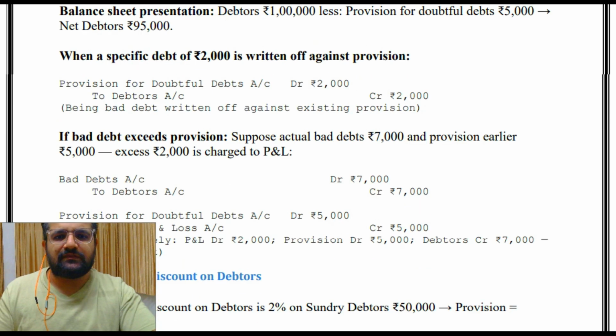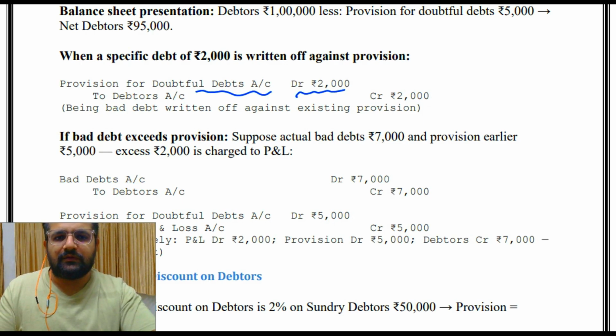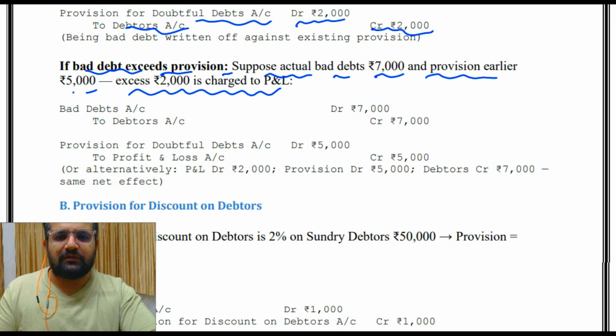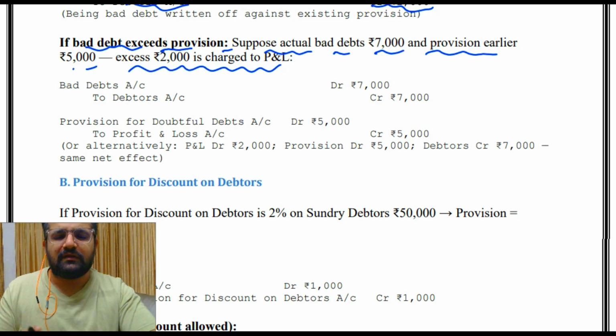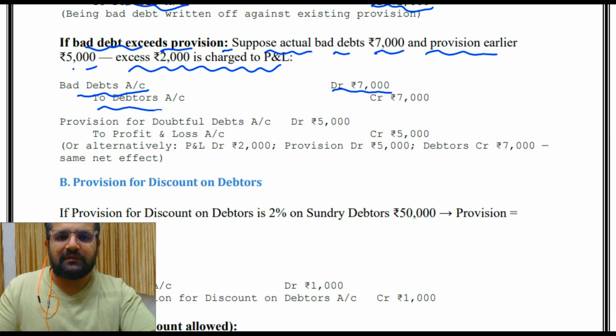So when a specific debt of 2,000 is written off against provision for doubtful debts account, debit 2,000 to debtors account, credit 2,000. If bad debt exceeds provision, suppose actual bad debt 7,000 and provision earlier 5,000, the excess 2,000 is charged to profit and loss account. So the excess 2,000, where will it go? Profit and loss account. So now bad debts account debit 7,000, okay, to debtors account credit 7,000.